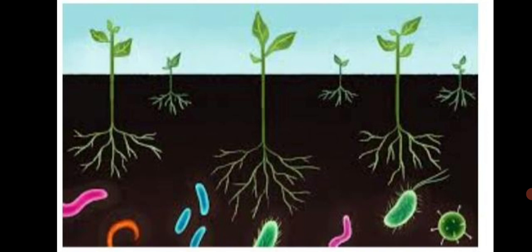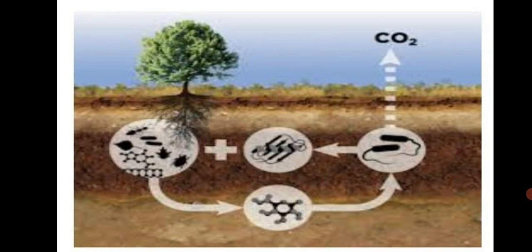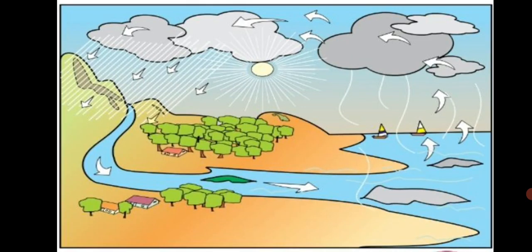So who's acting? Microorganisms are acting on the remains or the waste and making soil fertile. And this fertile soil is used by plants for their growth. Thus, plants use substances in the soil for their growth, and when plants and animals die, again the decomposition of their remains add these substances to the soil. So this is an important cycle in the environment. Also, living things get a continuous supply of water because of the water cycle. You have learnt about it in the previous chapter, right? So water cycle is also another important chain.